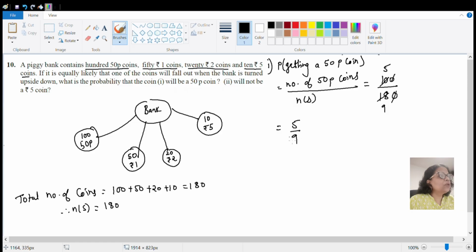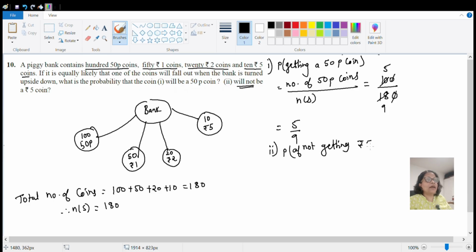Okay, let's go to the next question, that is second question. Probability of will not, so of not getting. You have to read the question carefully, this is 'will not', this is a very tricky question. If you read getting 5 rupee coin, you will find the probability as 10 by 180. It is said will not be. So probability of not getting rupees 5 coin.